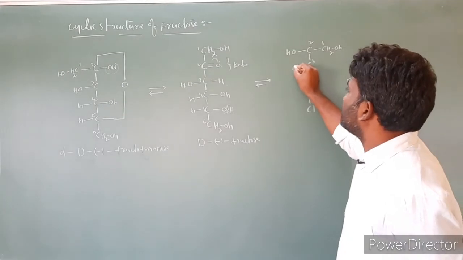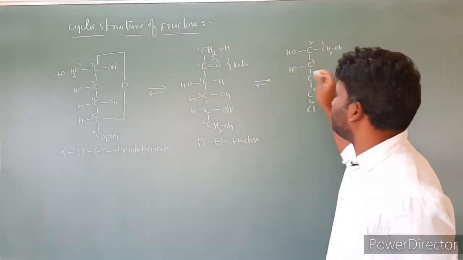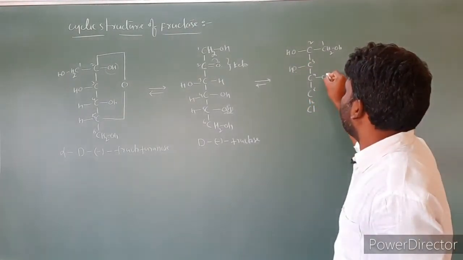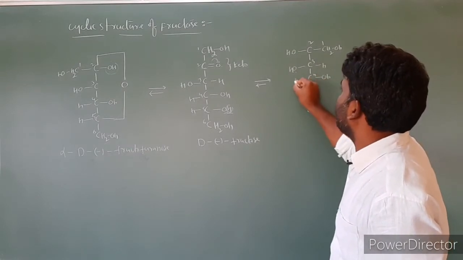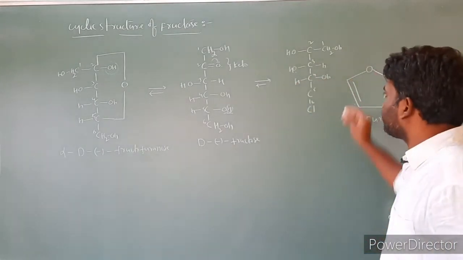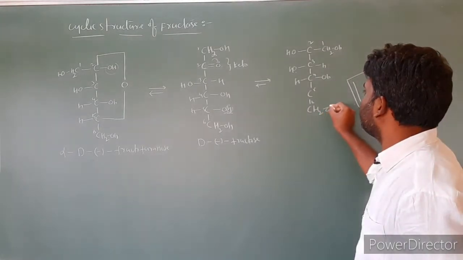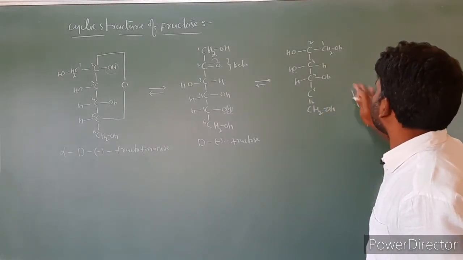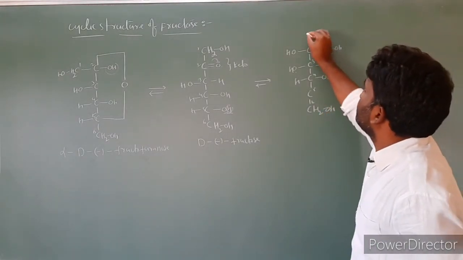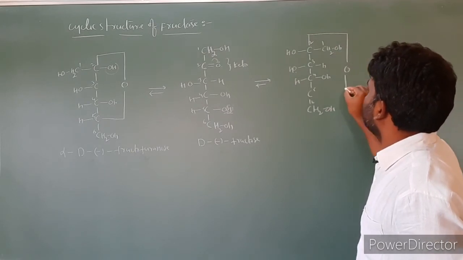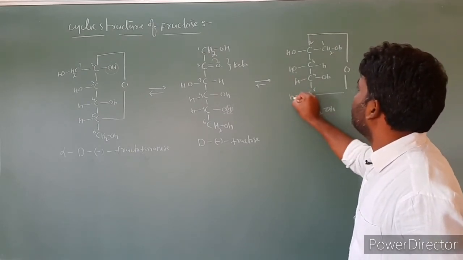At the third carbon, OH is present at the left side, isn't it? Then at the fourth carbon, OH is present at the right side. The remaining we have to satisfy with hydrogens. This is CH2OH. Then this is the ring formation. Look at this.